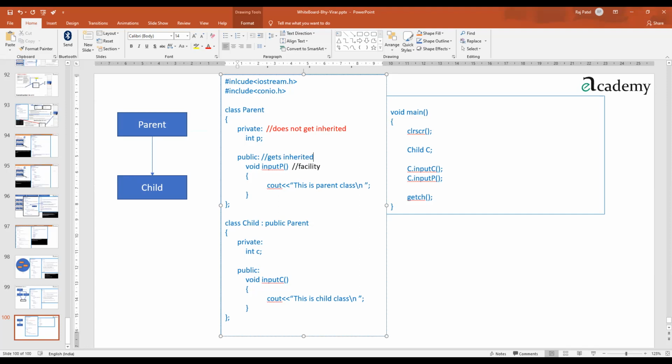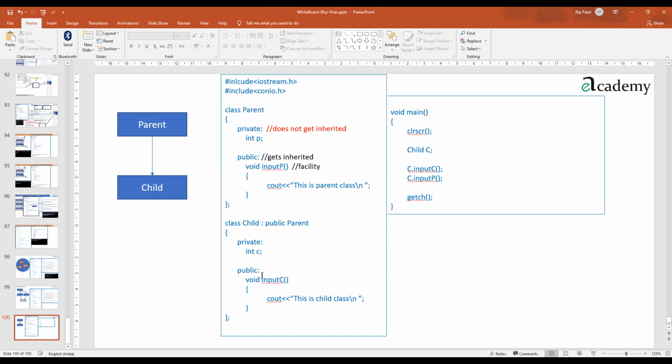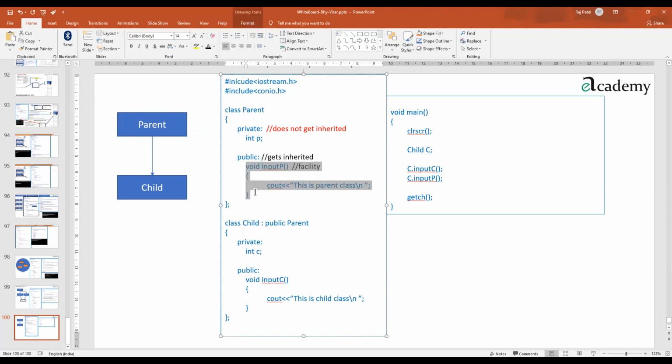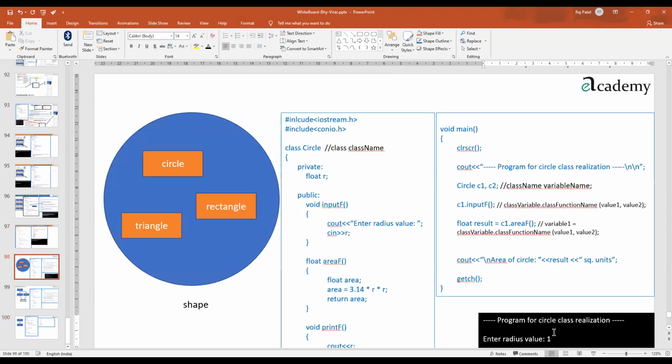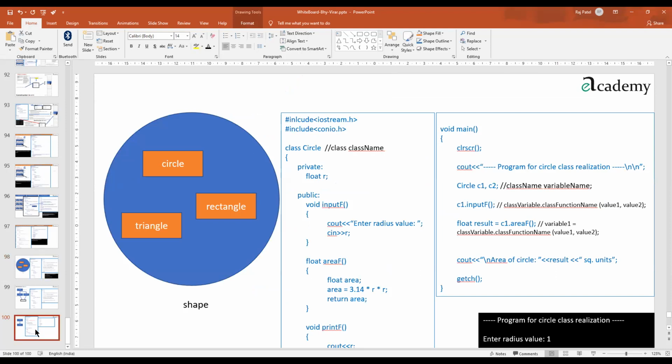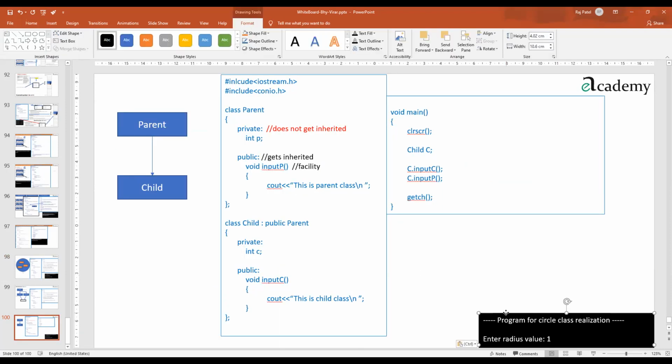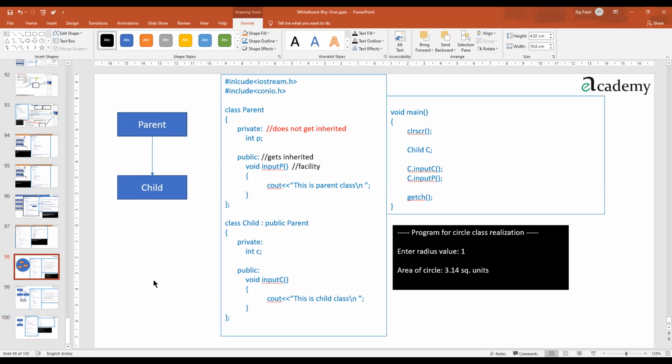Okay. So obvious case: whatever is kept public in your home is for everyone. So that gets inherited. If you can see, the input function is kept under public, and you have also tried to derive it from this class in public, so I think the output should come properly. So I'll copy this output screen over here, and then we'll notice what is happening. All right.